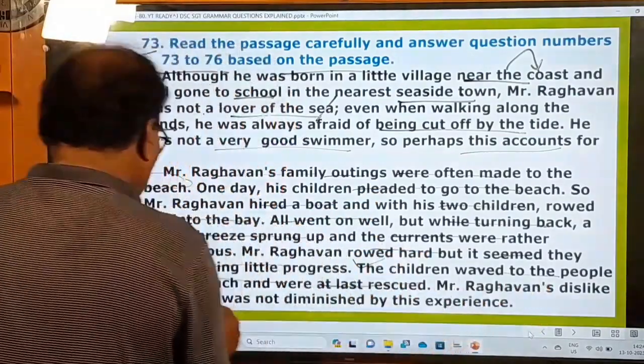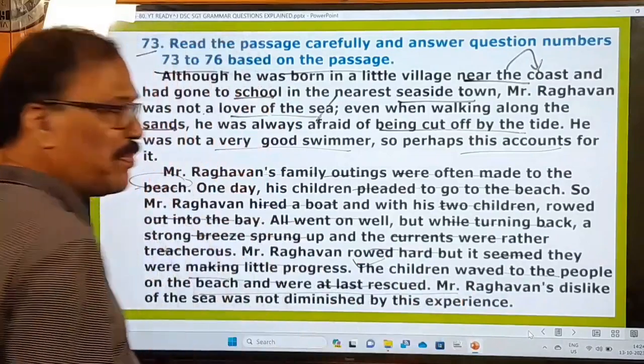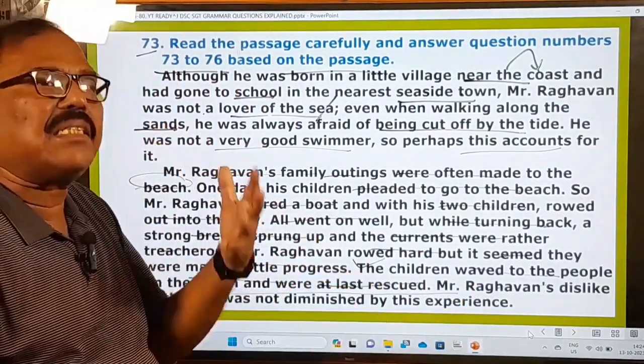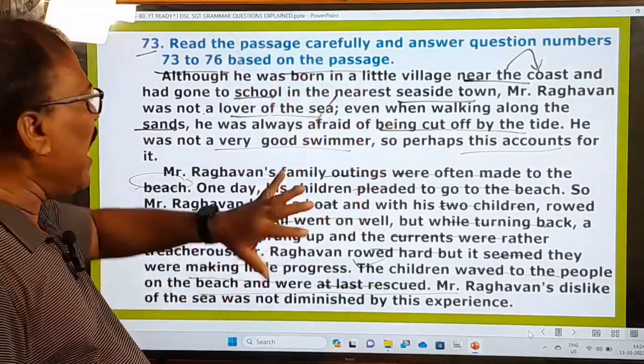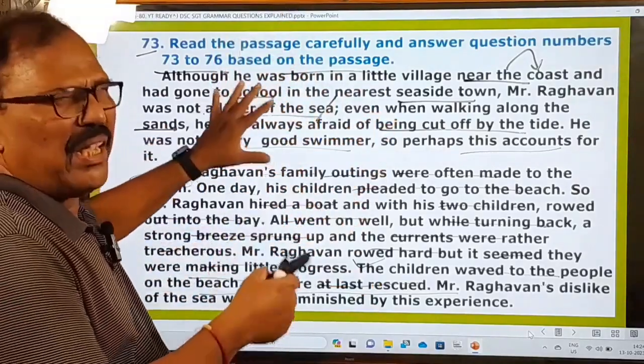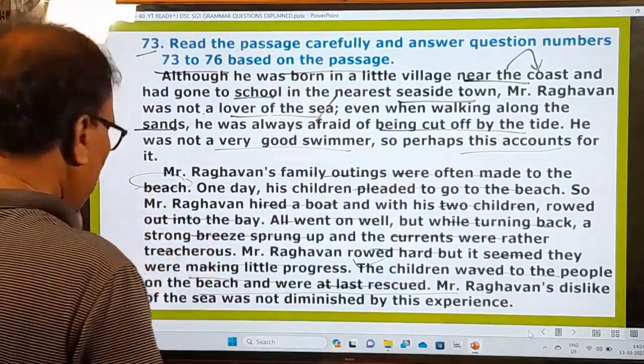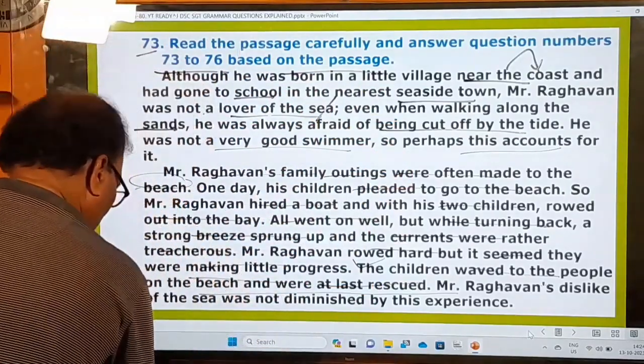Mr. Raghavan's dislike of the sea was not diminished by this experience, and after this incident his dislike for the sea life increased more and more, and he hated that sea life and all that. Okay, this is all about Raghavan. Right, now let us see the questions given under this passage.